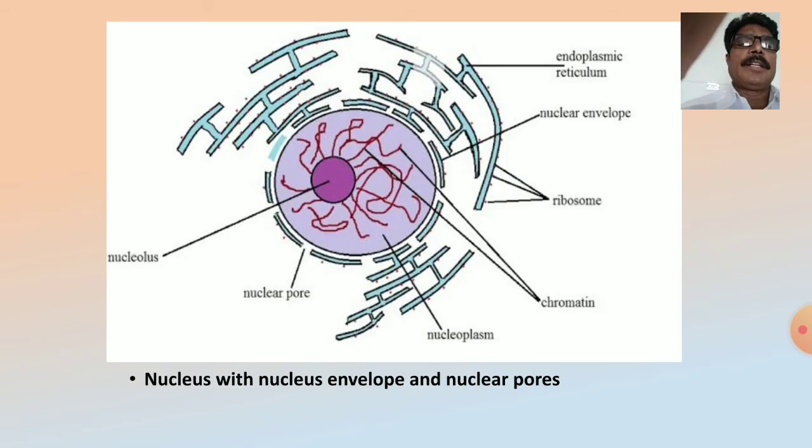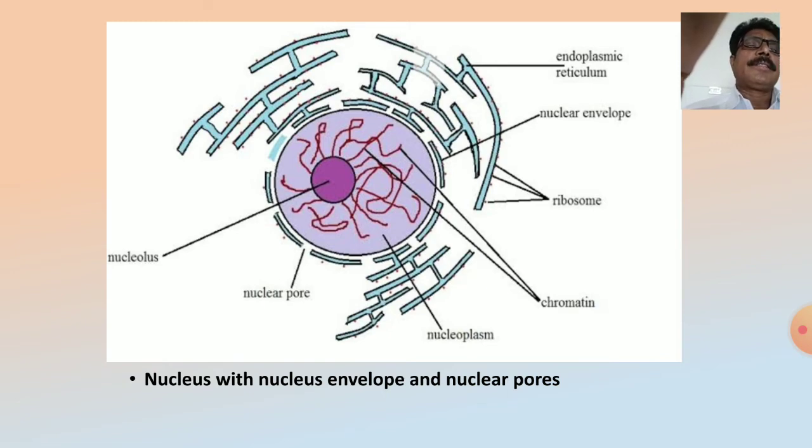See this, the nucleus with nuclear envelope and nuclear pores structure. This is the outermost covering of the nucleus, the nuclear envelope or nuclear membrane, where the membrane has an extension with the endoplasmic reticulum scattered in the cytoplasm.